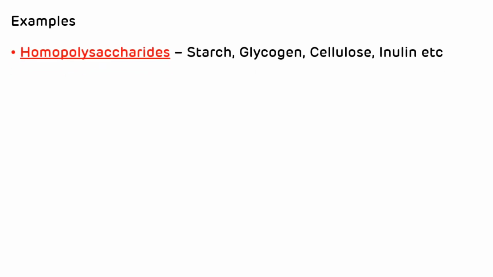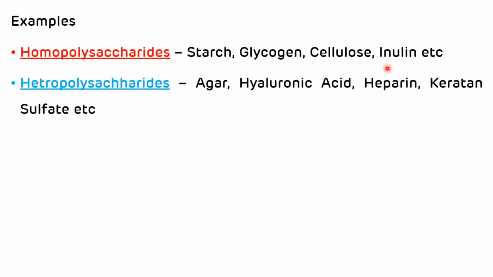And the examples of homopolysaccharides are starch, glycogen, cellulose, and inulin. And the examples of heteropolysaccharides are agar, hyaluronic acid, heparin, keratan sulfate, chondroitin sulfate, and dermatan sulfate. So that is all about functions and classification of carbohydrate.